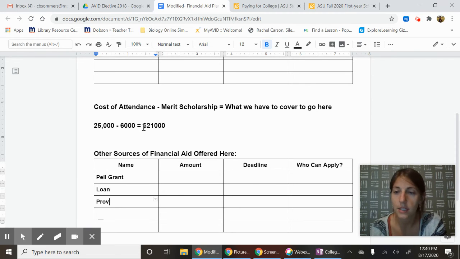If you have questions, let me know. This is going to be kind of individual, based on what scholarships you qualify for. It is a little bit of work, but this is super helpful to help us get a realistic idea of how much work we're looking at in terms of private scholarships. It gives you a good idea of the comparison between schools. I know money is not number one, but right now money is still important, so it's a good idea to have a guesstimate of what you're looking at in terms of cost.